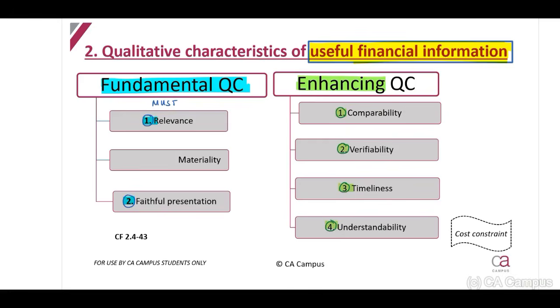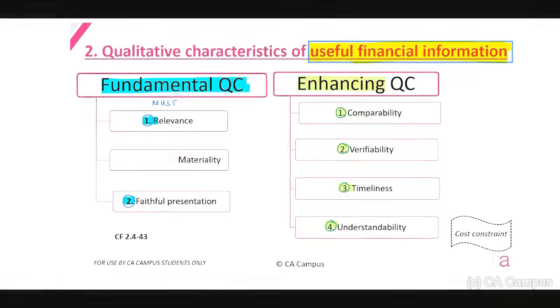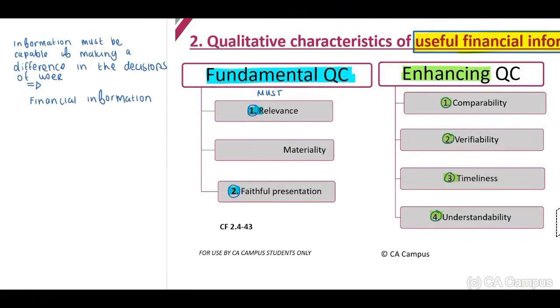Now, let's briefly look at each of these separately. When will information be relevant, or when will the information have relevance? The information must be capable of making a difference in the decisions of the users. If that information is capable of making a difference in terms of the decisions of our users, this will then be relevant.